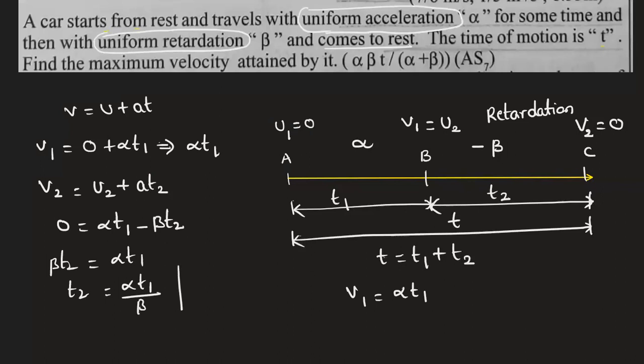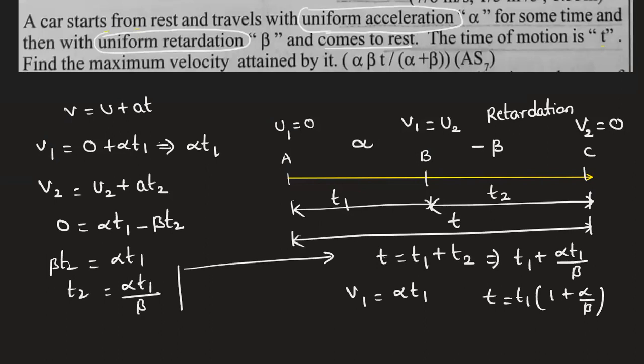Now substitute this value. t equals t1 plus t2, so we can write t1 plus alpha into t1 by beta. Now take t1 out as common. What will come? 1 plus alpha by beta.